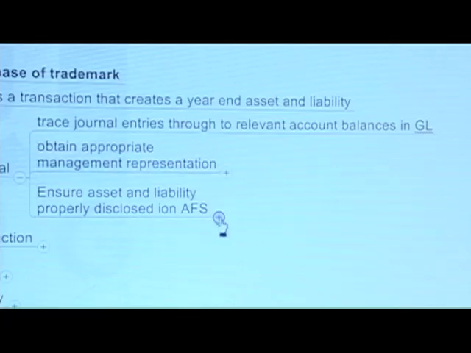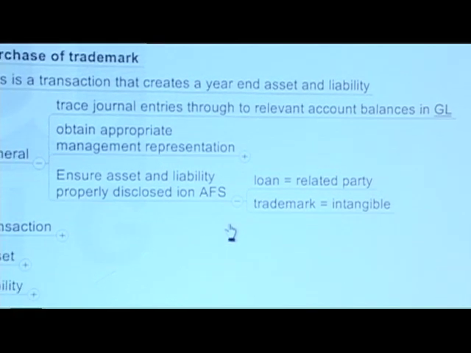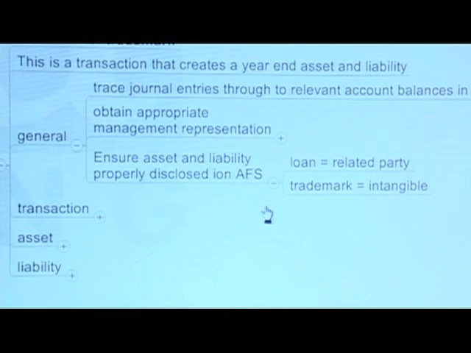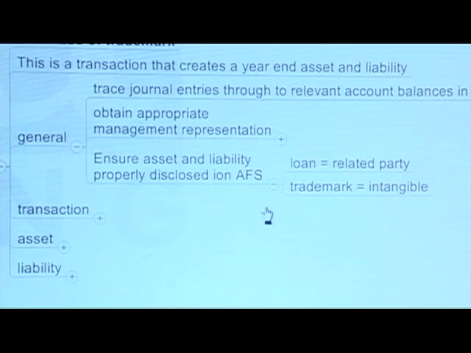Okay, and then this one doesn't mention presentation and disclosure assertions, so you may ignore them. My recommendation is that you then bring those presentation and disclosure concerns into your general heading. In this case here, making sure that the loan is adequately identified as a related party and that the trademark is adequately disclosed as an intangible in the statement of financial position.